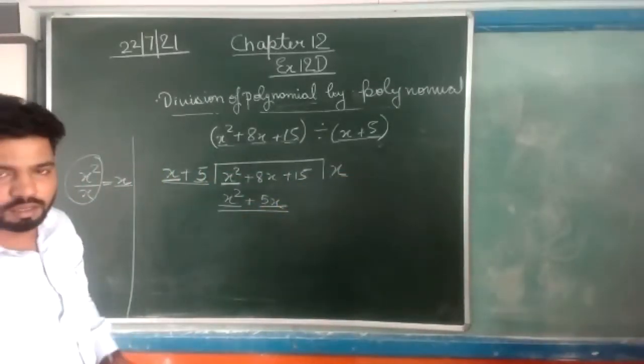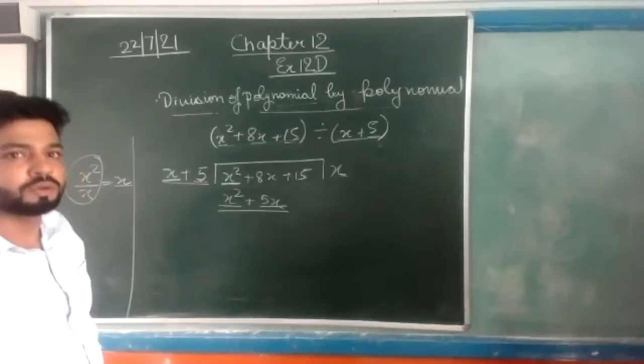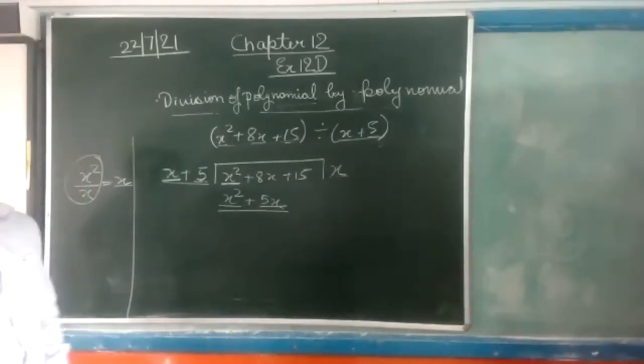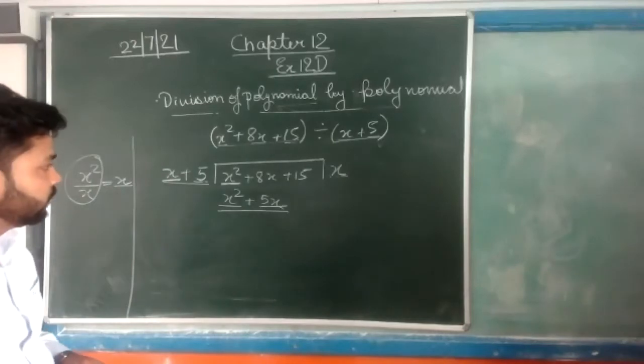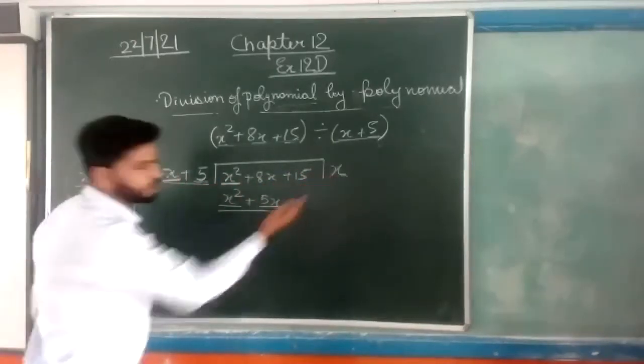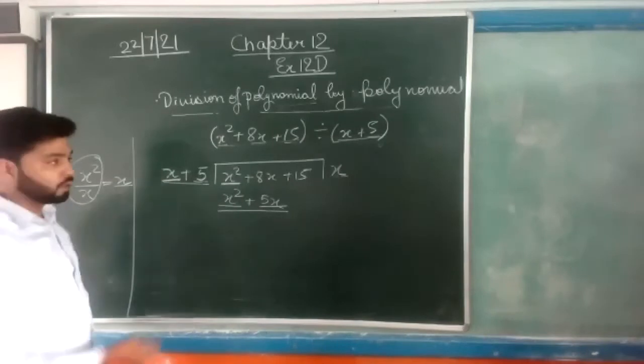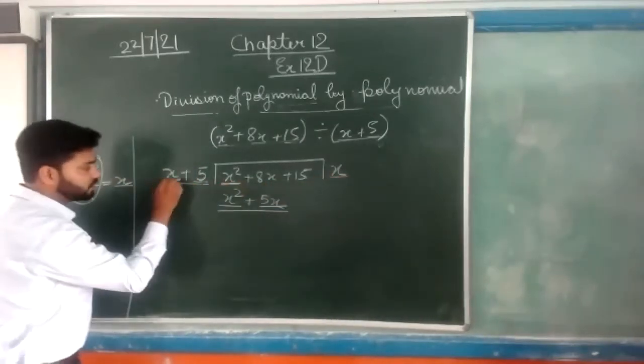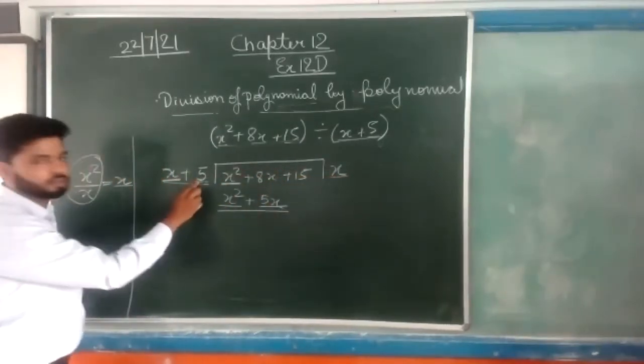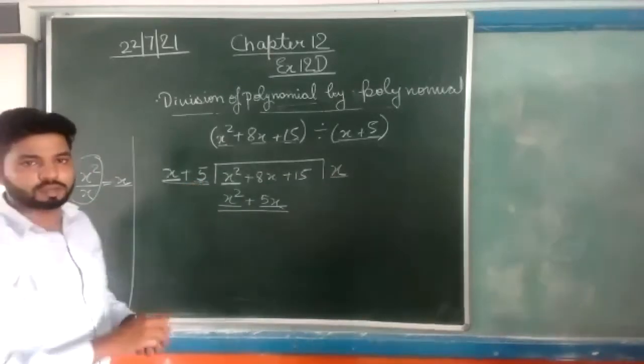Shreya, still any doubt? Yes, sir. How did 5x come? That is 5 into x, that is 5x. We are multiplying this x with this, and we have to multiply this x with this also. That is the condition.